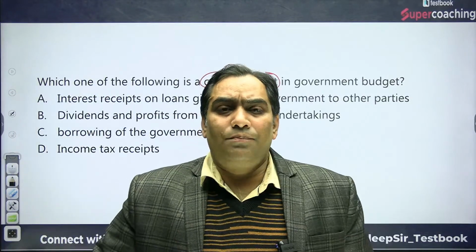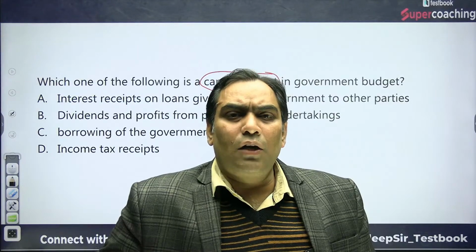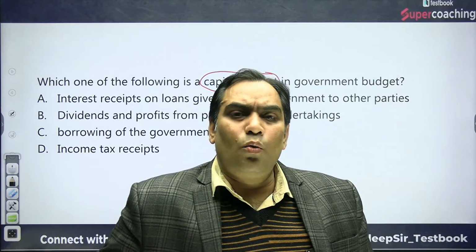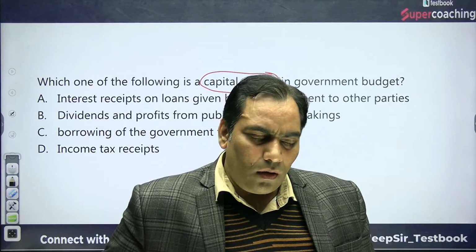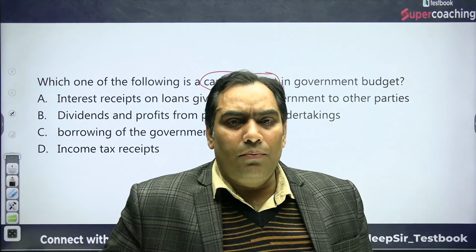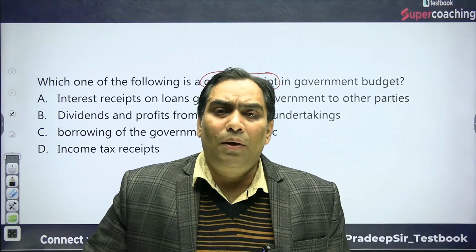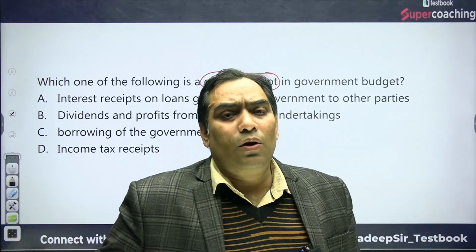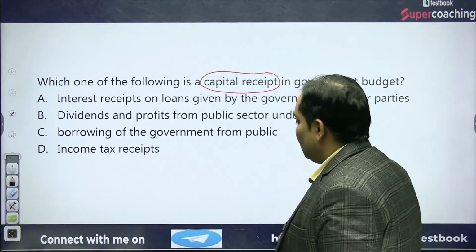We have discussed that the budget of the government can be categorized under two categories. One is the revenue budget, the other is the capital budget.